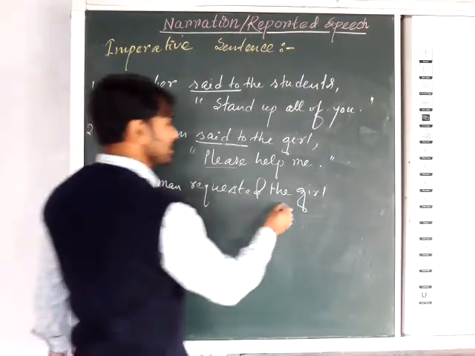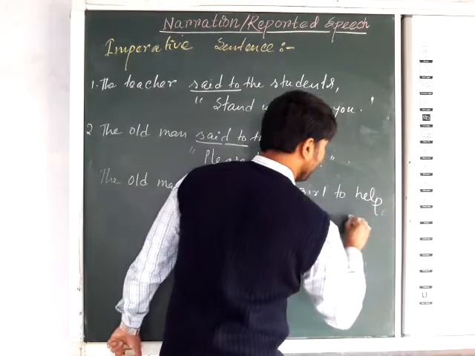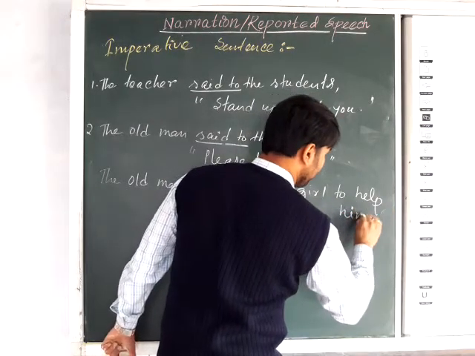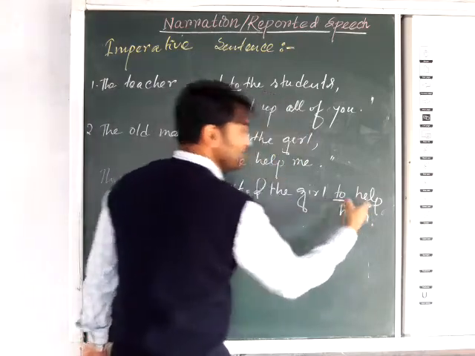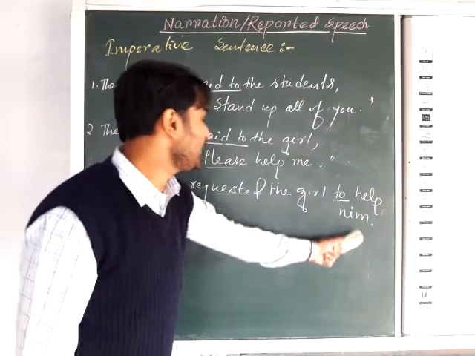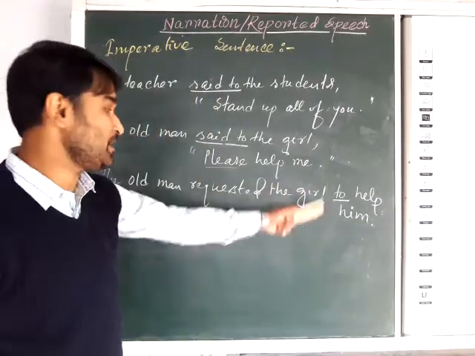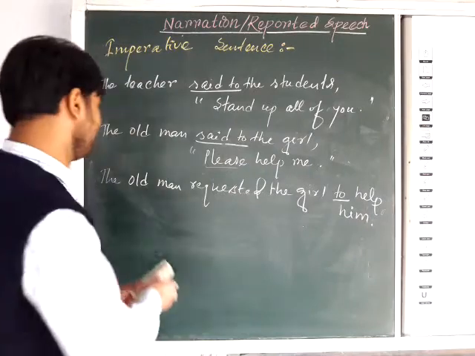The old man requested the girl to help him. Now you can see here, "to", as I told earlier, followed by the V1 form of the verb, means the present form. Here "help" is the present form. So "to help him". "Me" here stands for the old man, that's why it will be "him". Okay? Understood?